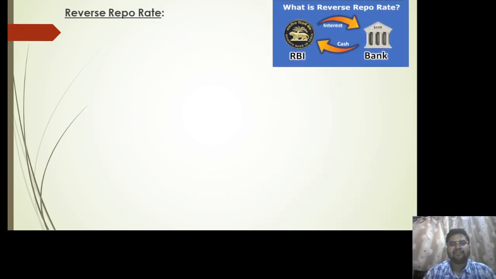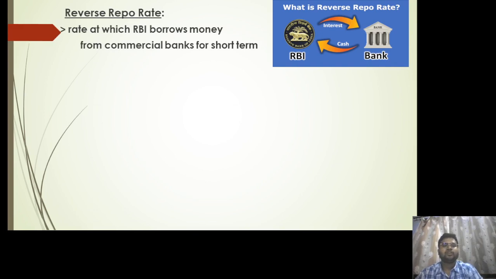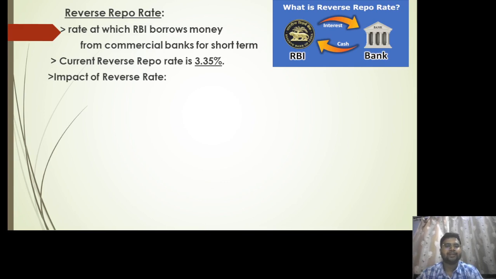Moving on, we have the reverse repo rate. In the previous case of the repo rate, RBI was earning some interest after providing a loan to commercial banks. But in the case of the reverse repo rate, RBI is paying interest to the bank in return for cash. This is used when there is an excess money supply in the market. To control that money supply, RBI takes in cash and pays interest to the bank, so the bank also earns some money. It is the rate at which RBI borrows money from commercial banks for a short term period. The current reverse repo rate is 3.35%.